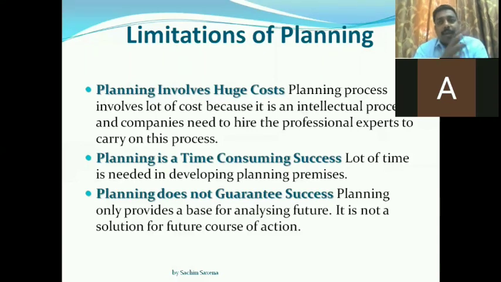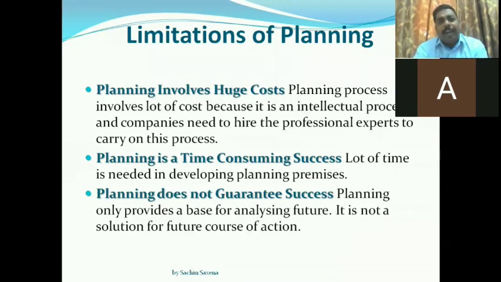For example, in a company, there is a target of selling 50,000 products this month. That exactly 50,000 products will be sold is only a chance. It will not be a guarantee, because we do not get a guarantee from planning, but we can get relative results.